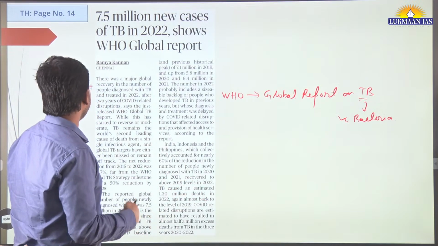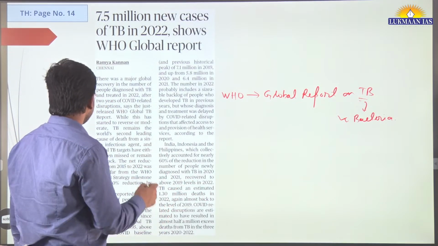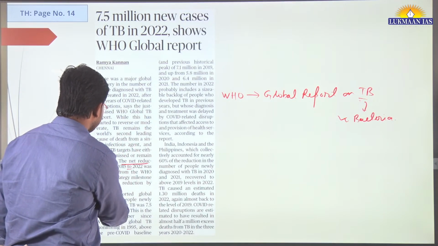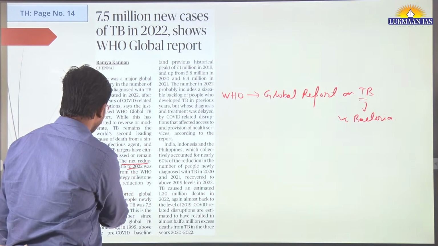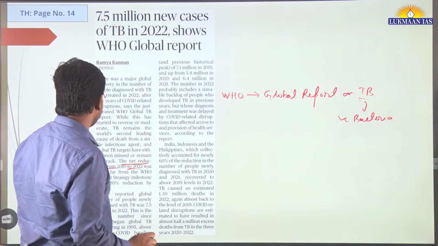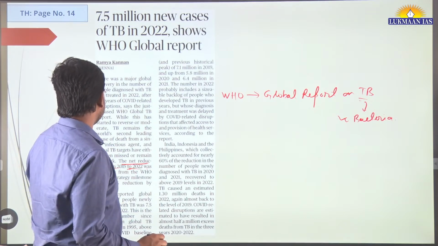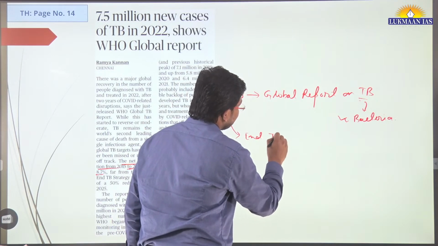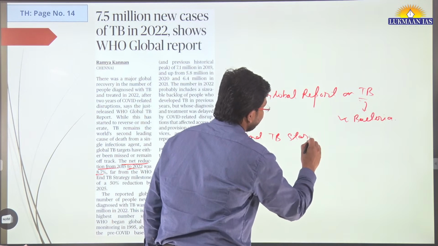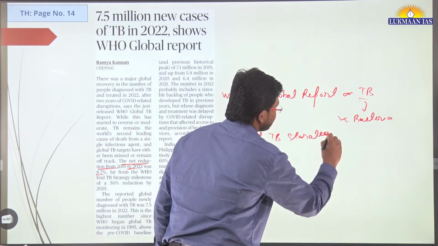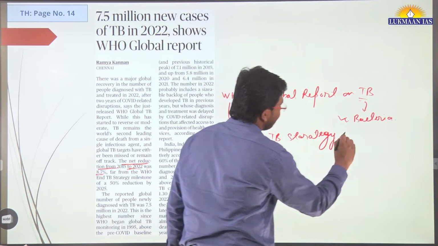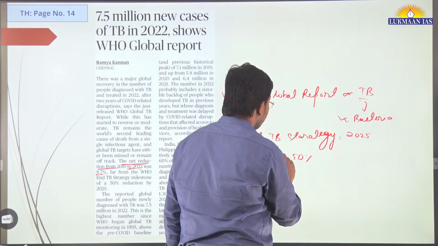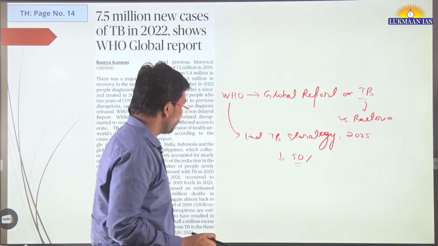According to this report, the prevalence of TB across the world is increasing. The net reduction from 2015 to 2022 has been 8.7%, far from the WHO End TB Strategy milestone. WHO has created a milestone known as the End TB Strategy. According to this strategy, we want to end TB by 2025. Not end, but reduce the prevalence of TB by 50% by the year 2025.